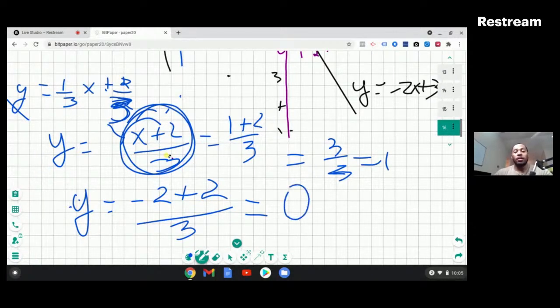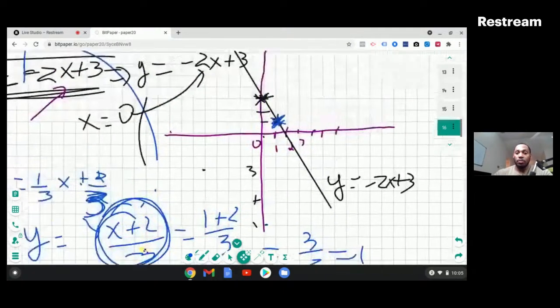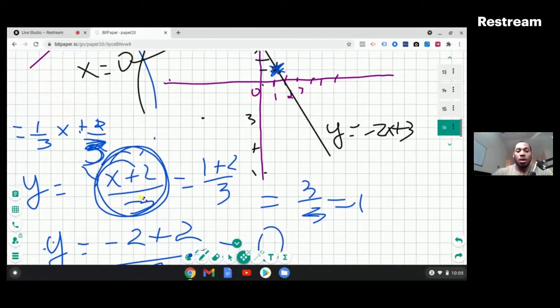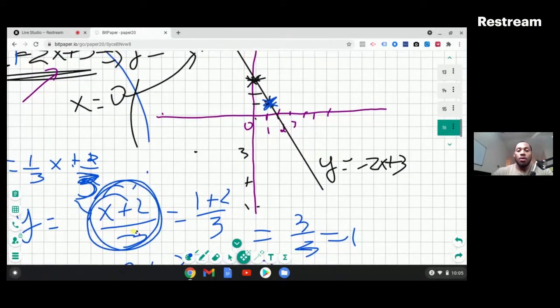That's 0, right? Y is equal to 0. So x is equal to -2, y is equal to 0. How do we plot this point? x is equal to -2, y is equal to 0. So these are the negatives, as you can see. It's this point right here. So that's -2 right here.